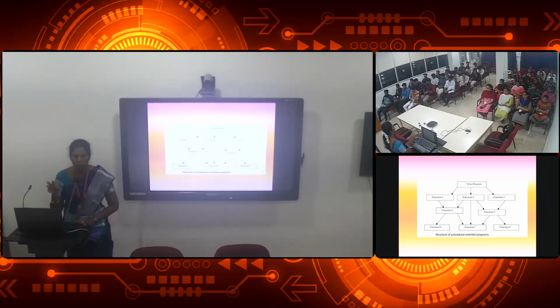Each small block is one block: function 1 is one block, function 2 is one block, function 3 is one block, and like that you have many blocks over here till 8. So the main big, large program is divided into small blocks, which are called functions. Here the main program is being conveyed till function 8.